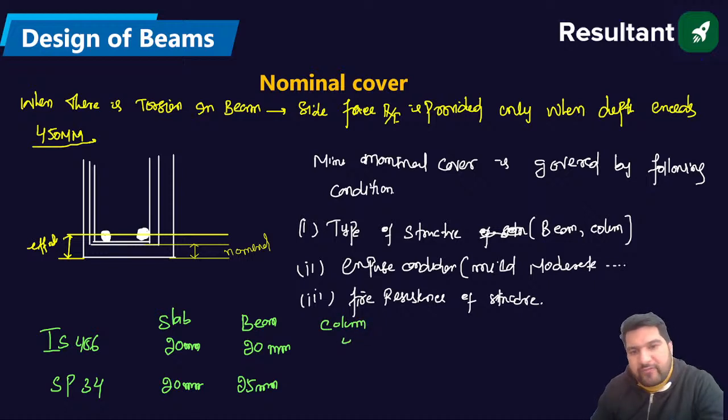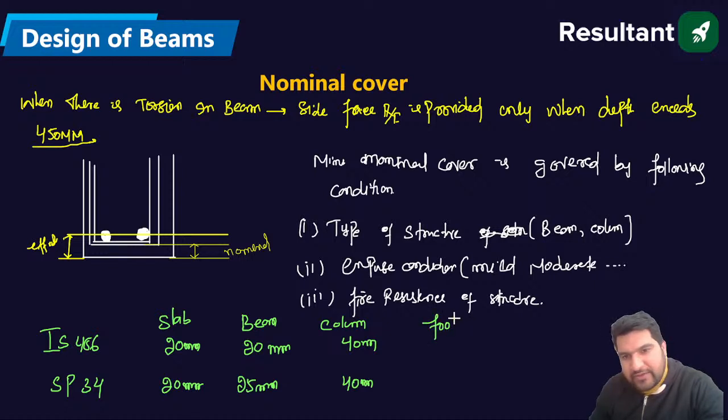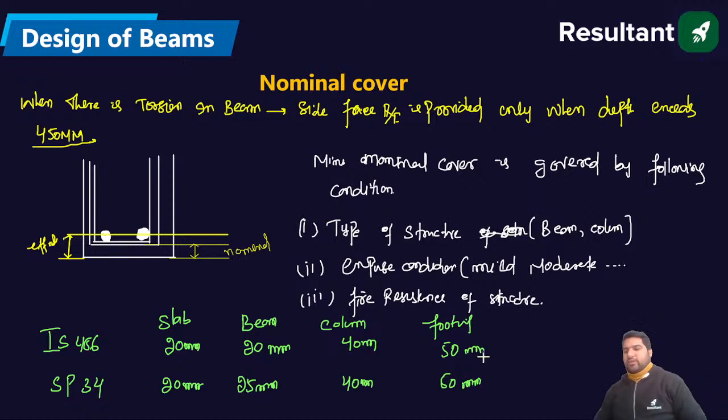For the case of the column, we are providing 40 mm in both the codes, that is IS456 and SP34. Absolutely fine. And in case of the footing, we are providing 50 mm and 50 mm. Is everything clear, Arvind? Should I proceed? So this is the nominal cover, decided on the following criteria: type of the structure, exposure condition, and fire resistance of the structure. So footing it is 50, absolutely correct.